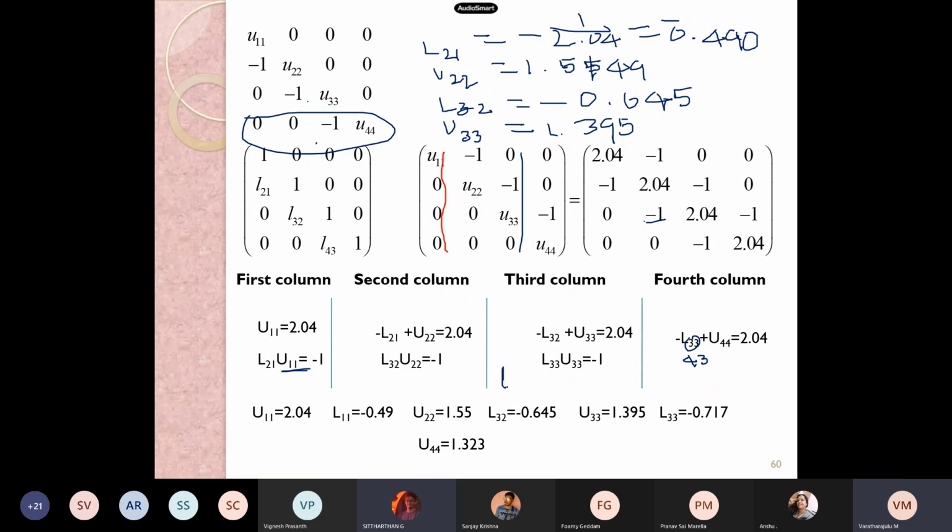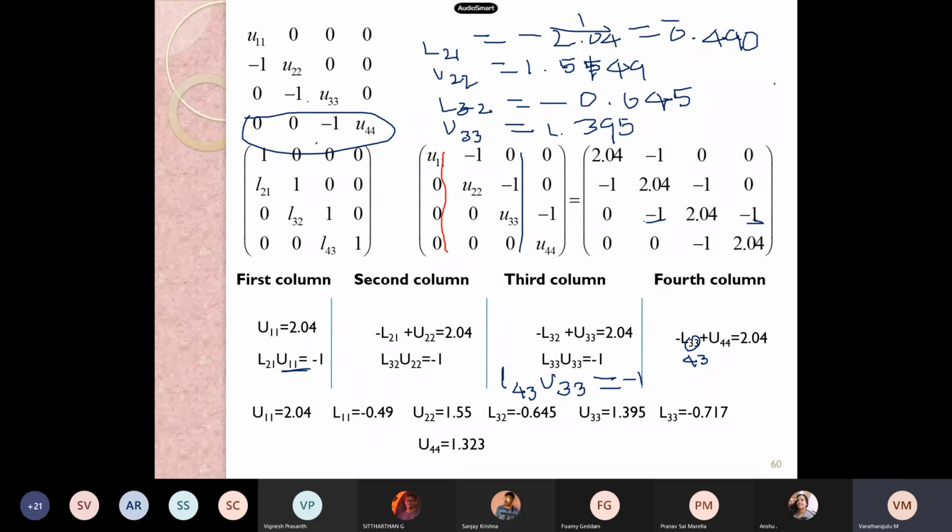Once we got U33, then we can find the value of L43.